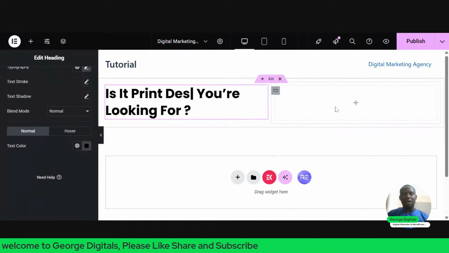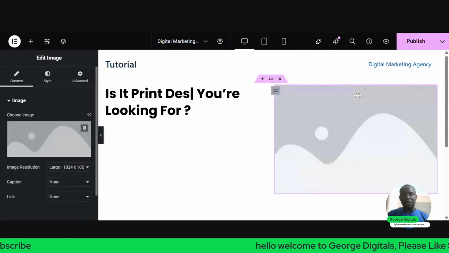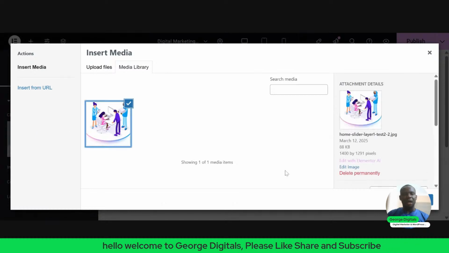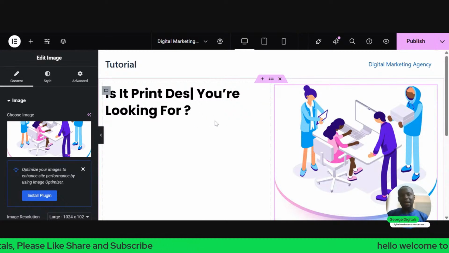Then on this right hand side, let's say I want to add another thing. I'll click on this plus here. Then I'll search, maybe I want to add an image. I'll click on the image, I'll add the image. Then I'll click on this plus here, add this image and click on enter. So this will be the image. So this will be my design and the rest, right?